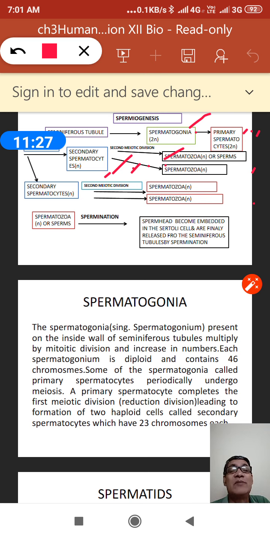The common name of spermatozoa is sperm. This is spermiogenesis. So whenever we discuss gametogenesis, it is divided into two phases: number one, spermatogenesis, and second, spermiogenesis. These are the two aspects.